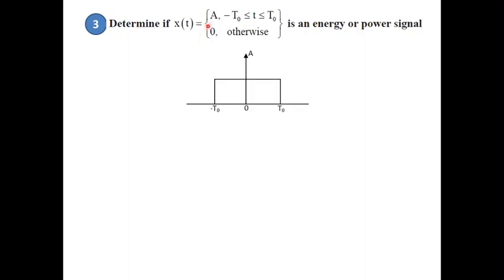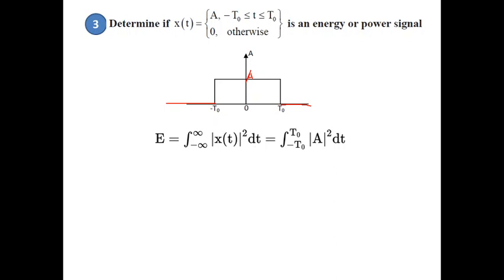So the same signal plotted, x-axis with respect to time, amplitude A. The amplitude of this signal is nothing but A. It exists from minus T naught to T naught. A can be 1 or 2 or 3. In the remaining part, the signal is 0. Let us go on to calculate energy. Energy is the integral from minus infinity to infinity of modulus of x of t the whole squared dt.